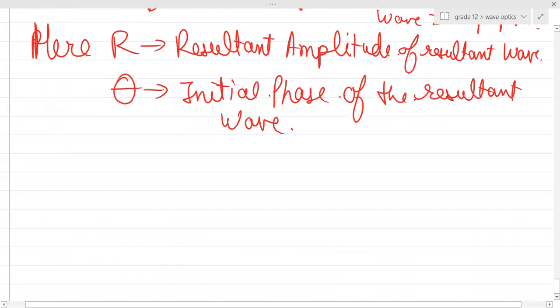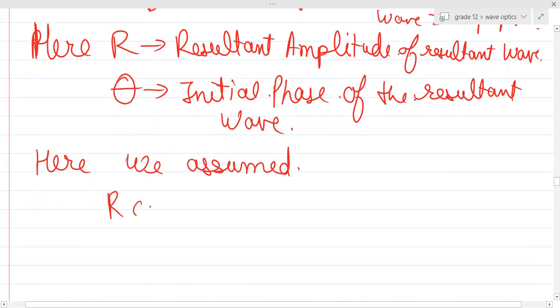So guys, here what we did, we assumed that R cos theta is equal to A1 plus A2 cos phi. I'll explain it to you with the help of phasors as well, don't worry. आया ना?